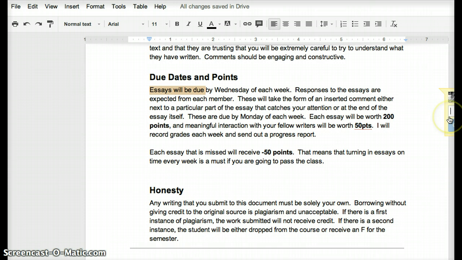When you write your comment, you will be able to also respond to the comment that the person made. When you click on the comment again, there will be a little message that says reply to this comment. You could go ahead and have an entire conversation on the comments that you post. Anyway, that's what you're going to be doing in terms of commenting.